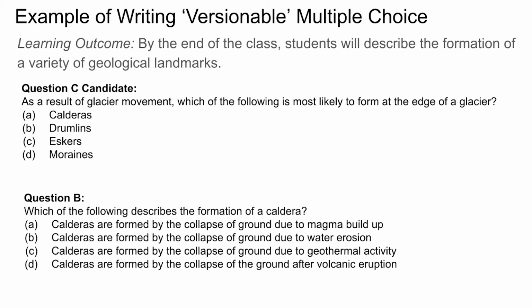You'll note that these 4 options are pretty similar throughout my questions, and that's done by design because the question itself is different, but it's asking students to apply that knowledge of the formation of a variety of landmarks and discern which landmark we're talking about if we're talking about this type of formation. Again, this requires much less reading than question B.